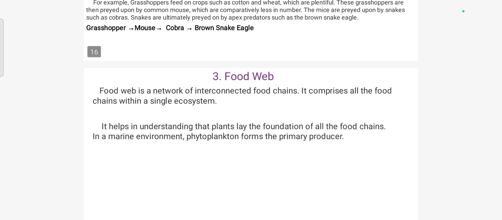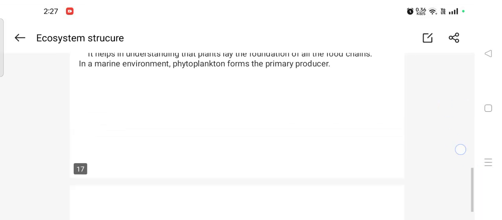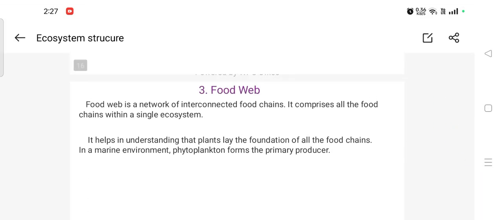So next we are going to learn food web. In an ecosystem, the various food chains are interconnected with each other to form a network known as a food web. The interlocking of many food chains is called a food web. For example, grass, grasshopper, snake.